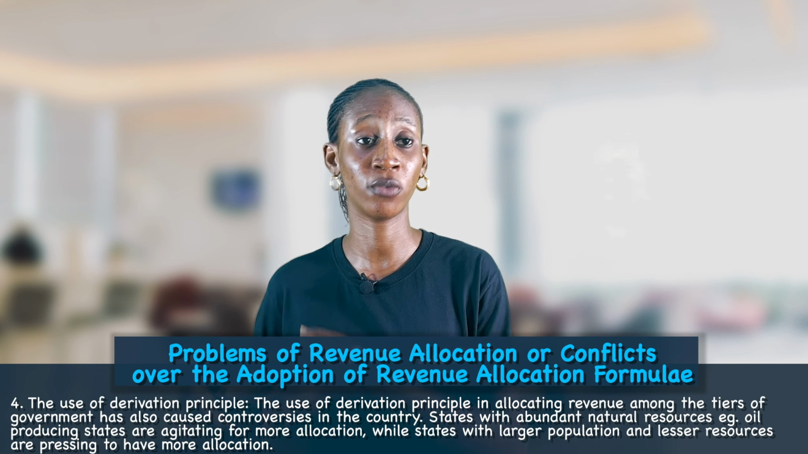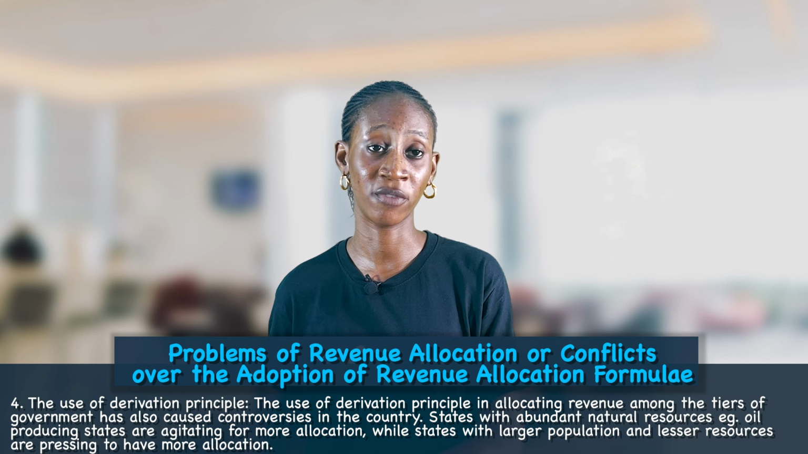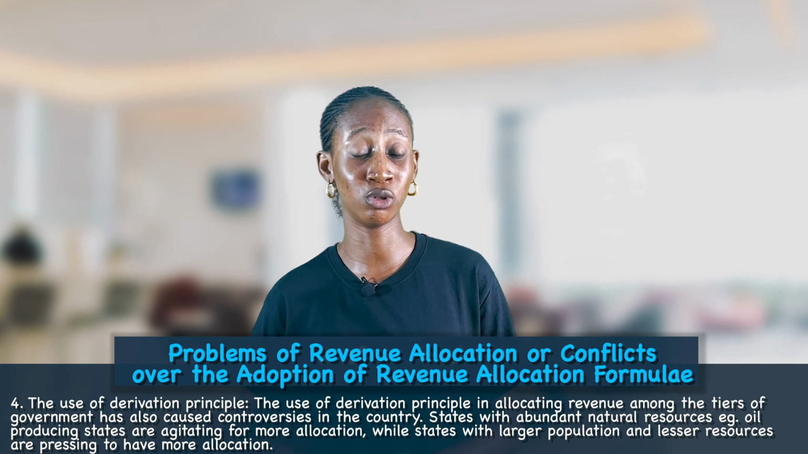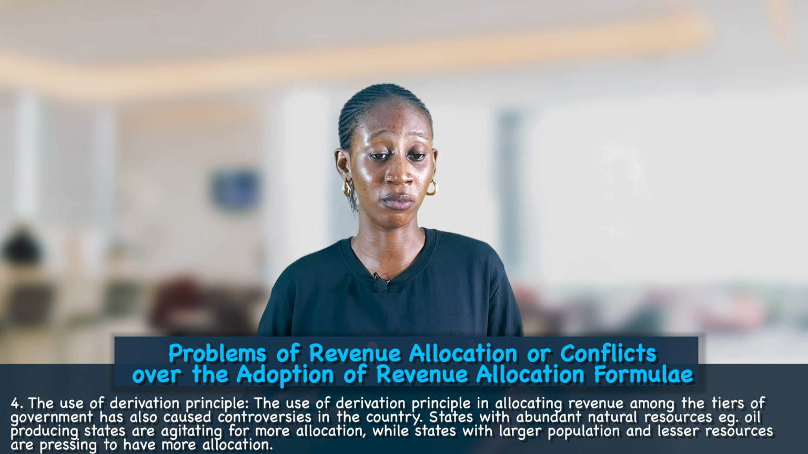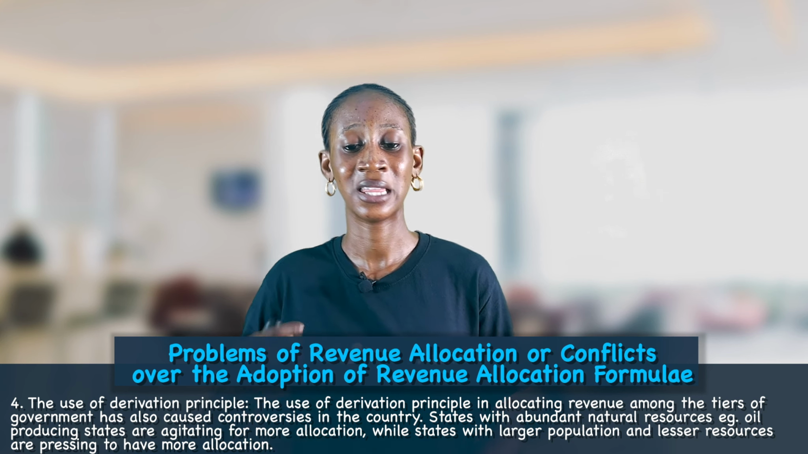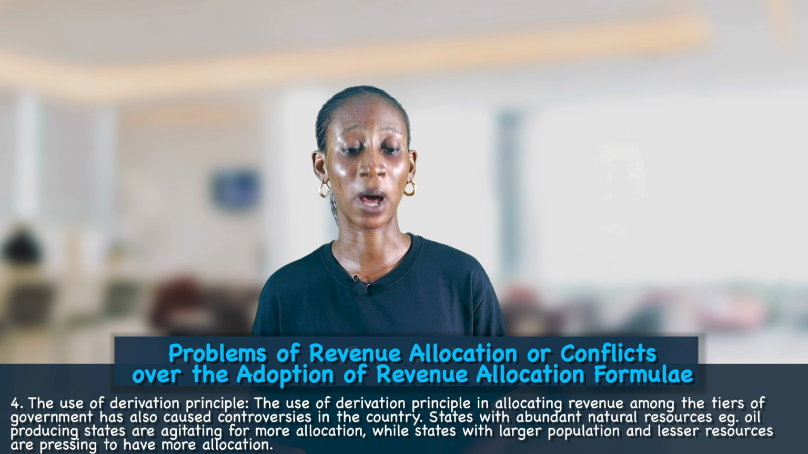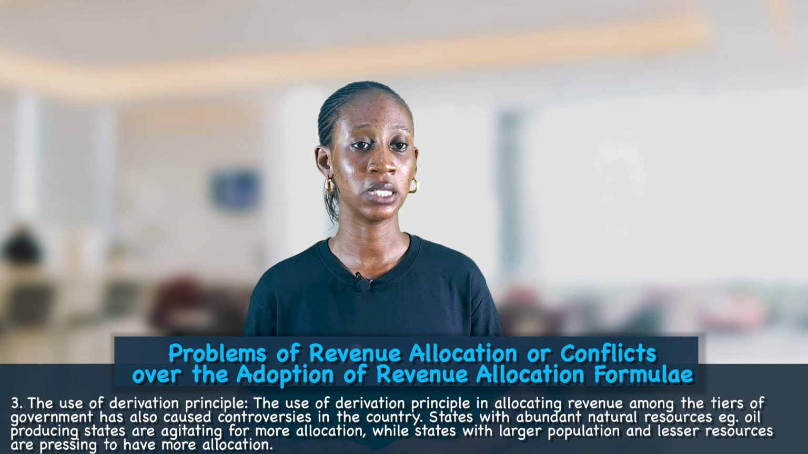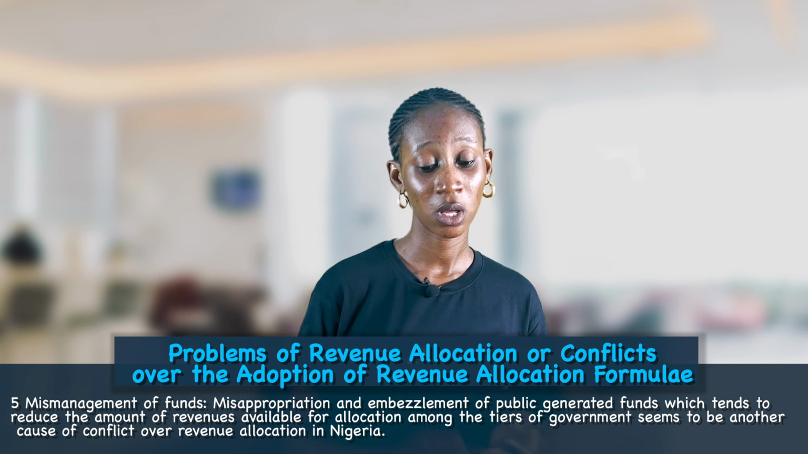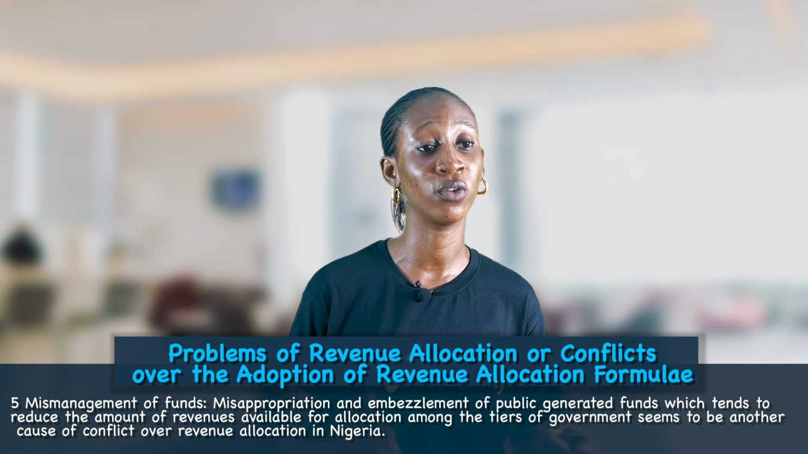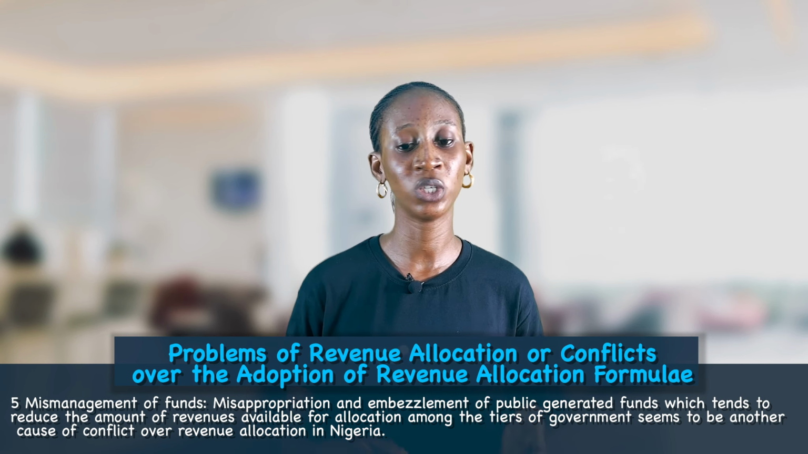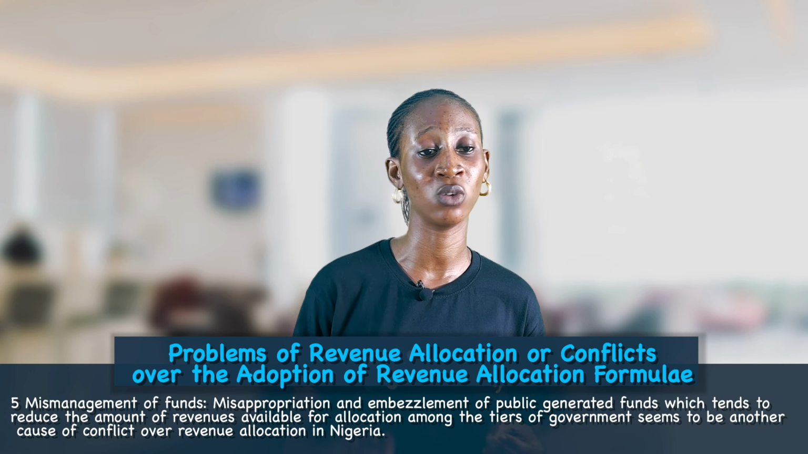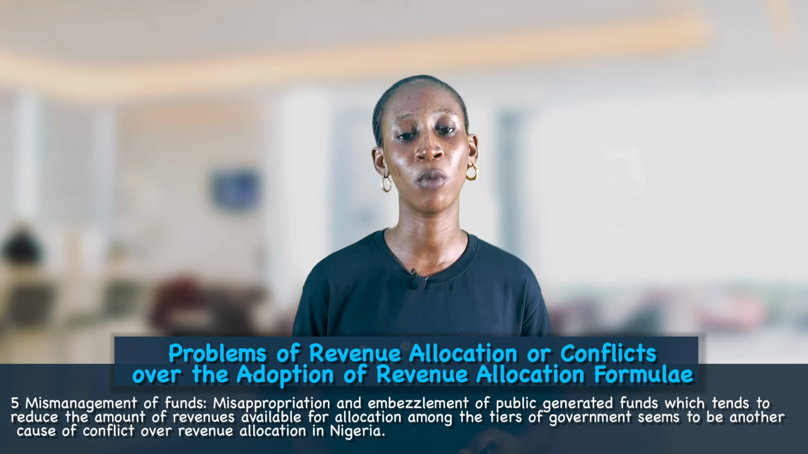They are not giving enough national revenue for their states to cater for the needs of their states, while those that are producing natural resources, such as oil producing states, are agitating for more allocation. Another problem of revenue allocation is mismanagement of funds, misappropriation and embezzlement of public generated funds, which tends to reduce the amount of revenues available for allocation among the tiers of government.